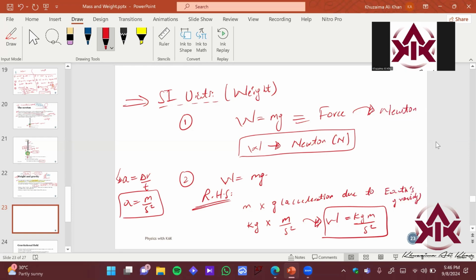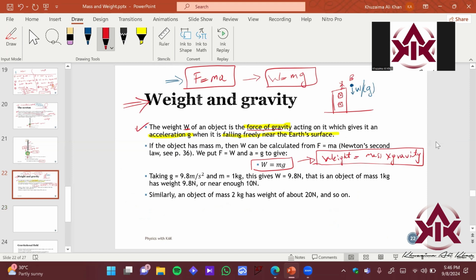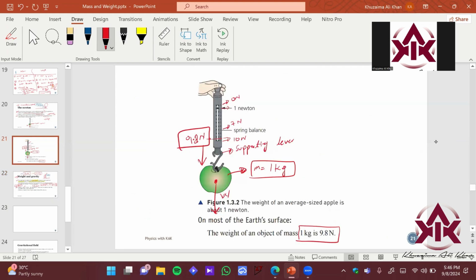Now let's go back and see if we missed something. The accurate value is actually 9.81, by the way. In A levels you will use 9.81 meters per second squared. So if we have a mass of 1 kg, we have a weight of 9.8, which we saw here.